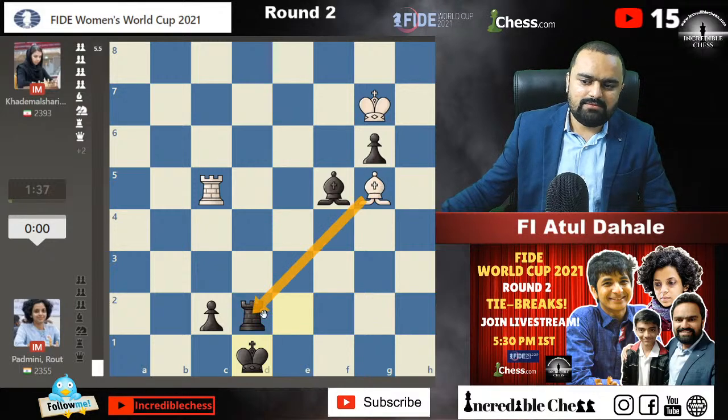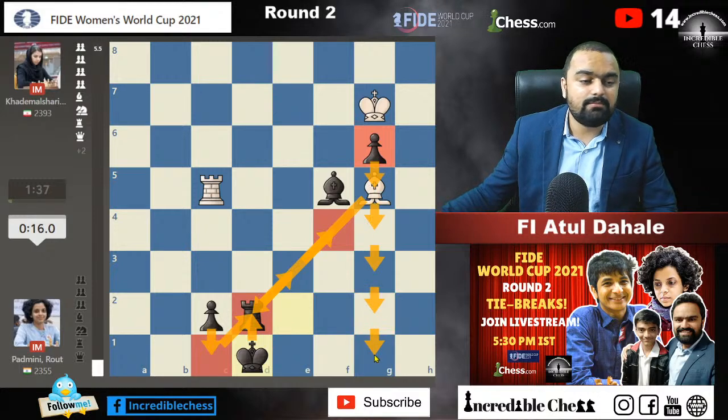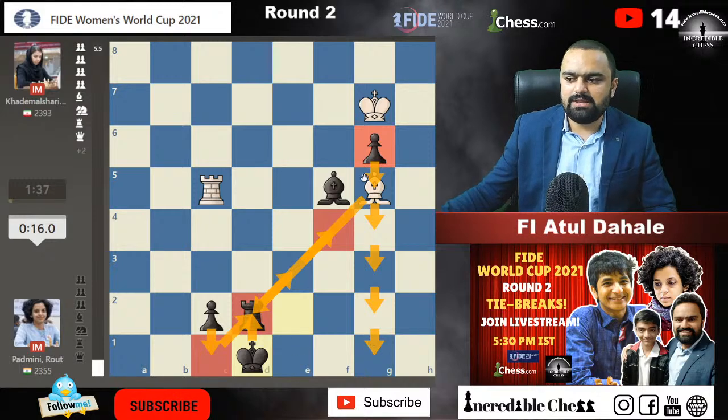The bishop can capture here, but the point is, if you capture here, the pawn on the c file will be queening in that case, and black will be left with these two things on the board, the pawn on g6 and the bishop on f5. Maybe that's an easy win. The king will just come up, and then the pawn will be pushing forward, and that should be just a winning position for black. So this is a clever idea which was played by her.